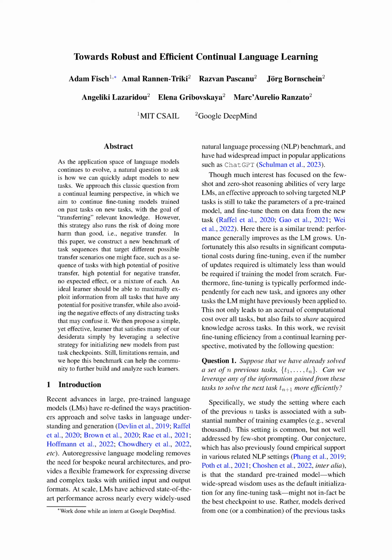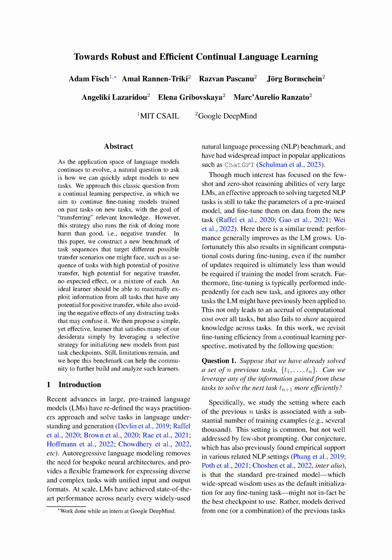Moreover, fine-tuning is usually done for each new task separately, without considering any other tasks the model might have been used for before. This not only increases the computational cost for all tasks, but also misses out on the opportunity to share knowledge across tasks. In this study, we're looking at fine-tuning efficiency from a continuous learning perspective. We're asking, if we've already solved a number of previous tasks, can we use the knowledge gained from these tasks to solve the next task more efficiently?